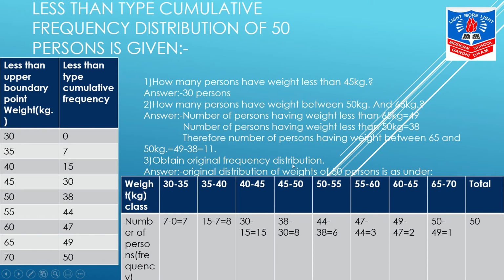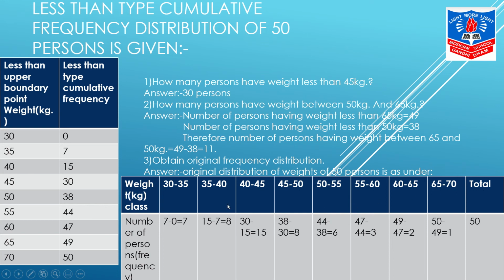Next is obtain original frequency distribution. Yes, this is my answer part of original frequency distribution. अब इस कॉलम को देखने से ही मालूम चल जाता है the gap is of 5. Accordingly, I'll start making the classes 30 to 35, 35 to 40 till 65 to 70. Yes, don't forget to make the column of total.